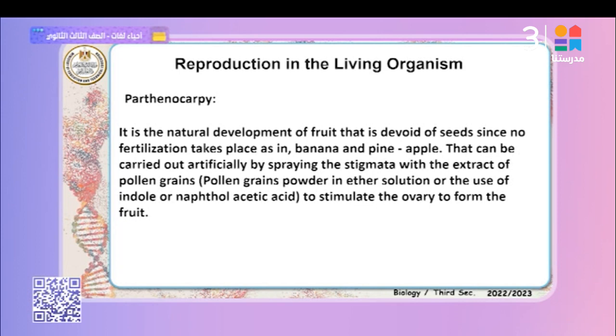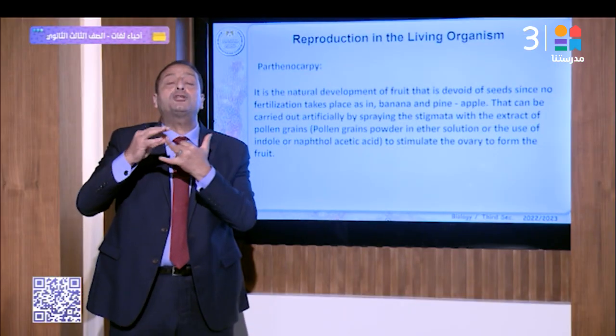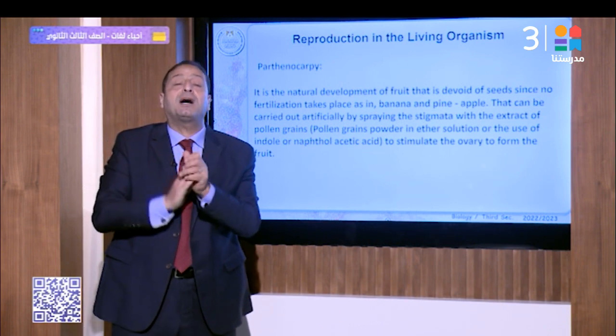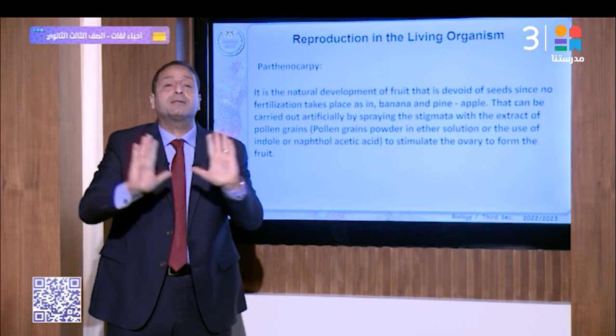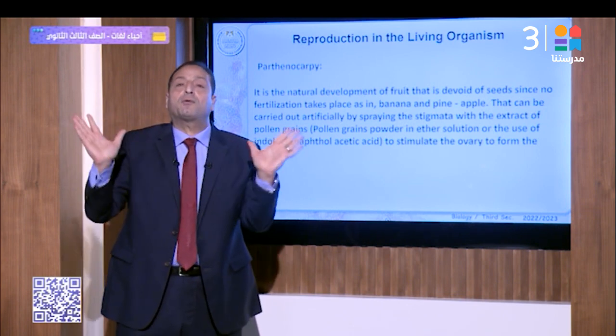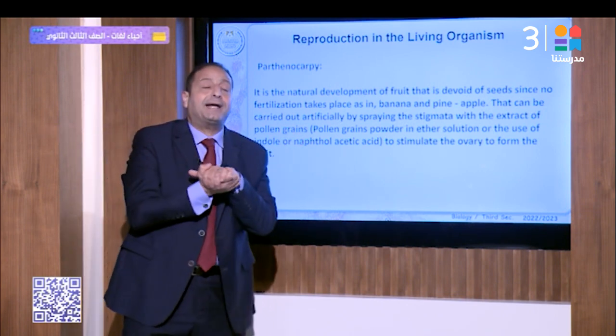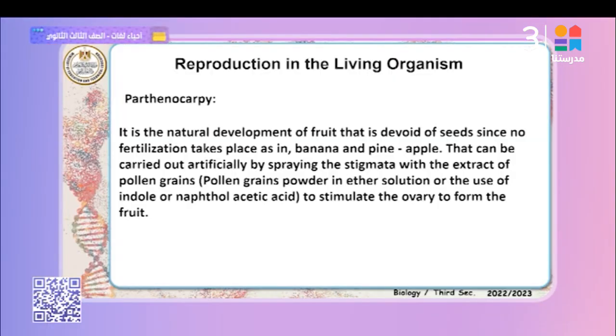There are two types, natural parthenocarpy and artificial parthenocarpy. Artificial is done by humans. Natural does not need any intervention from humans; it occurs naturally. That's right. Natural parthenocarpy is the development of fruits devoid of seed, since no fertilization takes place, for example banana and pineapple. It can also be carried out artificially. Why is it carried out artificially? For example, nowadays, watermelons without seed, and other types of fruit without seed.